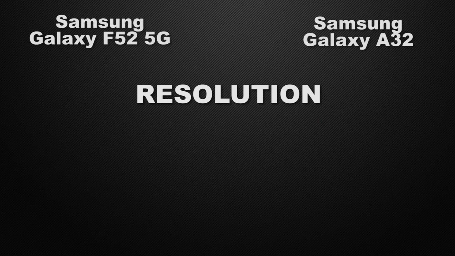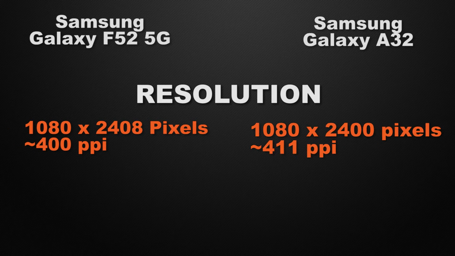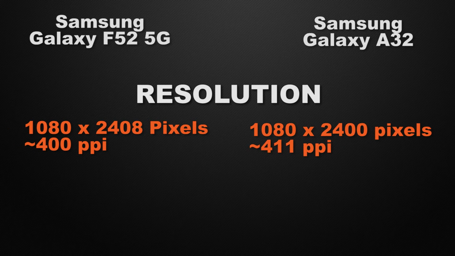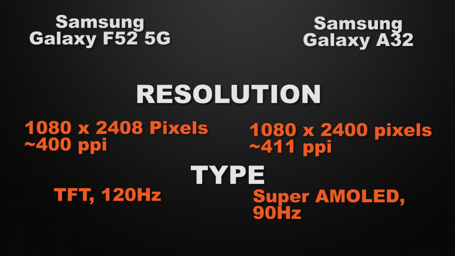Let's talk about the screen resolution of the devices. F52 comes with a Full HD Plus display. On the other hand, A32 also has a Full HD Plus display. So it's a tie. And about the display type of the devices, F52 has a TFT display with a 120Hz refresh rate, whereas A32 has a Super AMOLED display with a 90Hz refresh rate.